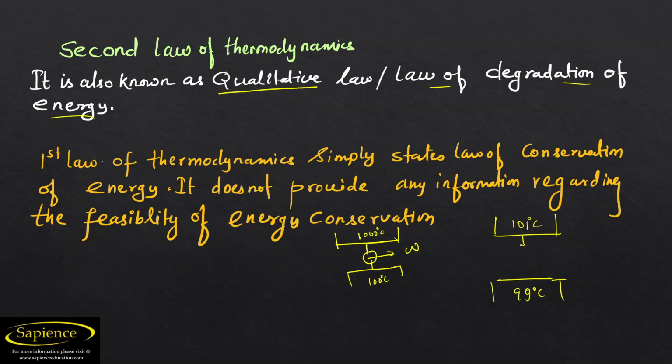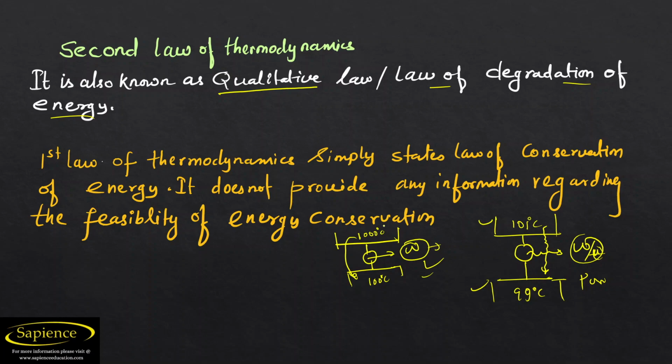If any engine operates between these two temperatures, heat will definitely go from 101 to 99 degrees Celsius due to the temperature difference. But the amount of work done per unit time is very small, and it is very difficult to achieve huge power. With a large temperature difference, it is not difficult to get work; we can easily get the work in less time.